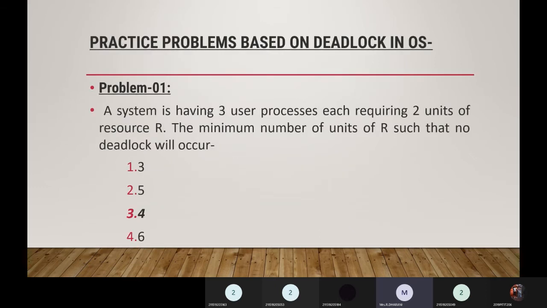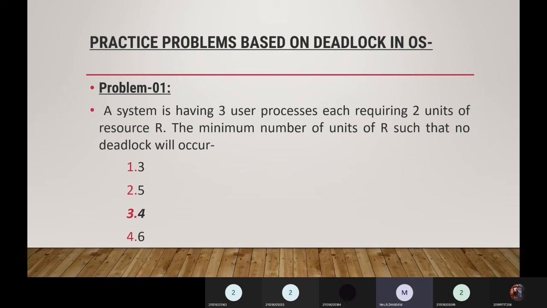Okay, let's start with the practice problems based on deadlock in operating system. So the first problem is, the system is having 3 user processes, say P1, P2, P3. Each requires 2 units of resource R. What is the minimum number of units of R such that no deadlock will occur? So the question is, there are 3 processes P1, P2, P3, each requires 2 units of resource. The options given here are 3, 5, 4 and 6. So let's see, the answer is 4.